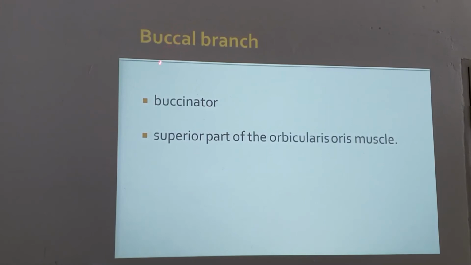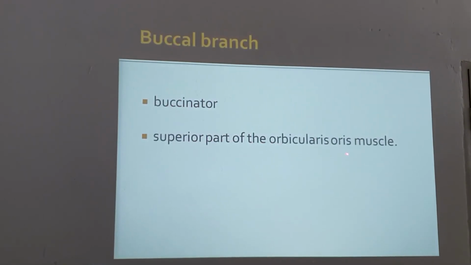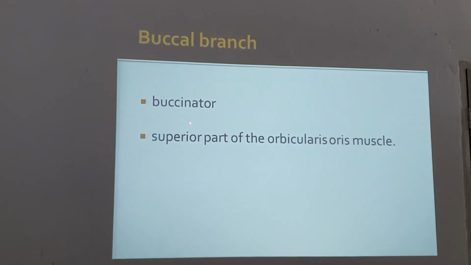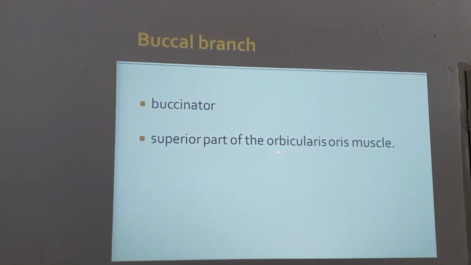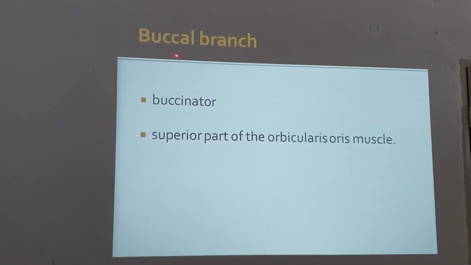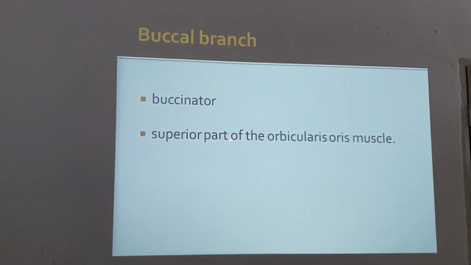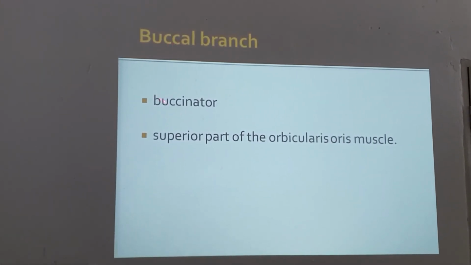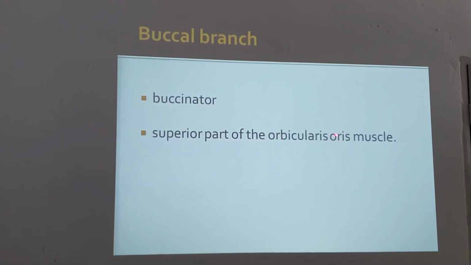Buccal branch supplies the buccinator and the superior part of the orbicularis oris muscle. We have seen that buccinator, along with risorius, goes to the angle of the mouth, whereas platysma is supplied by the cervical branch. This buccinator and risorius, along with orbicularis oris, is supplied by the buccal branch. So buccinator, buccal, bucca. As simple as oral cavity.